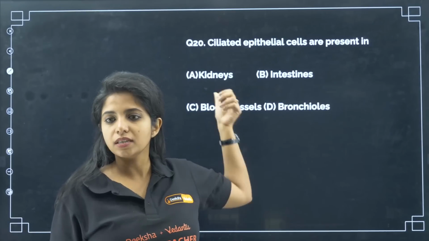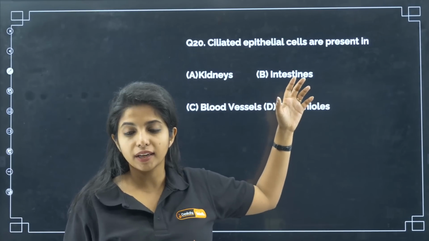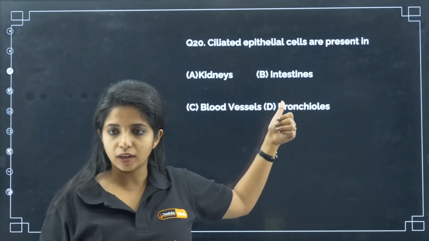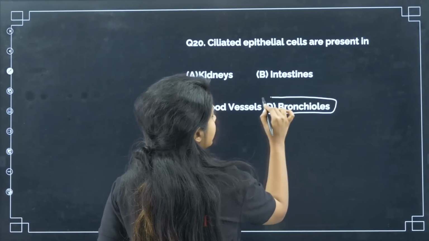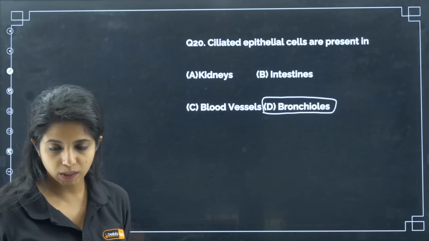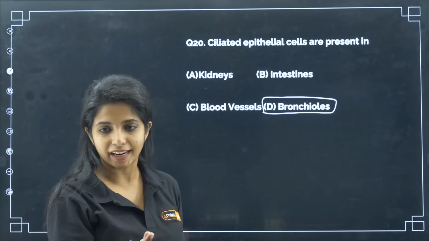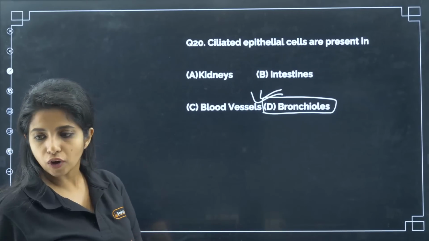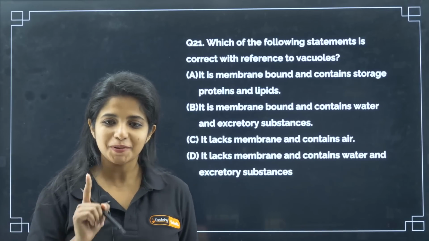Blood vessels have squamous, kidneys have cuboidal and things like that. And intestine has columnar epithelial cells and they have microvilli out there. So bronchioles are the ones that have ciliated epithelial cells. They are also columnar, but they are ciliated. They have cilia. So, the respiratory tract is something that you have to look for. So yes children, only Jasmine ma'am can do this.